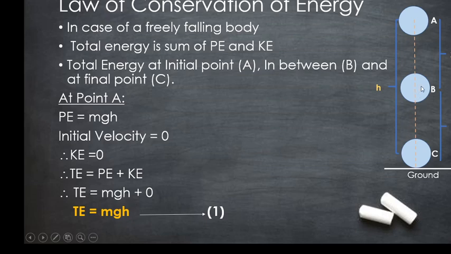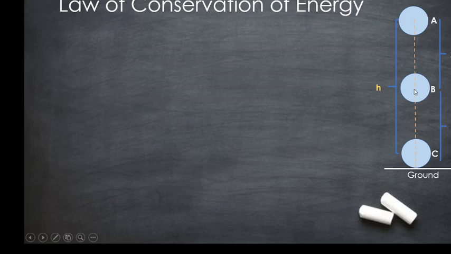Now let us find out the total energy at point B. At point B, it has traveled a distance of x with some velocity, and it is at a height of h minus x from the ground. Since h is the total height and it has traveled a distance x, the remaining height will be h minus x.